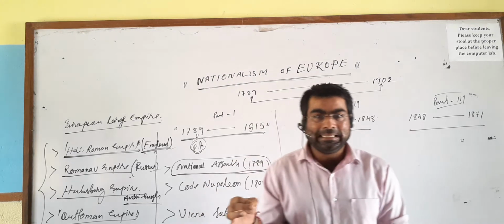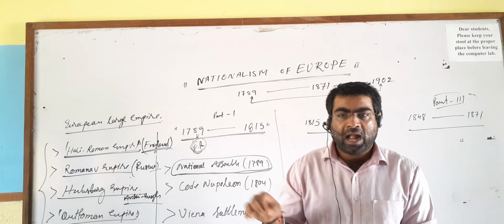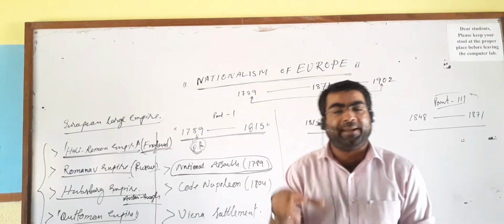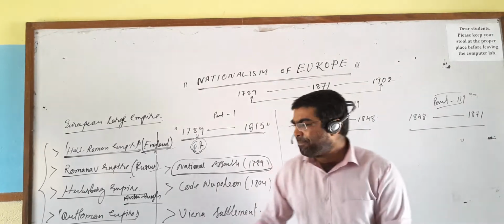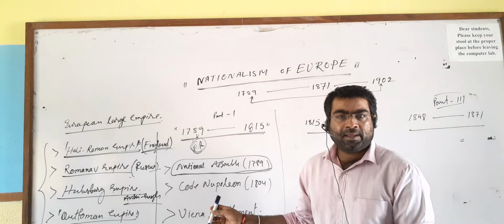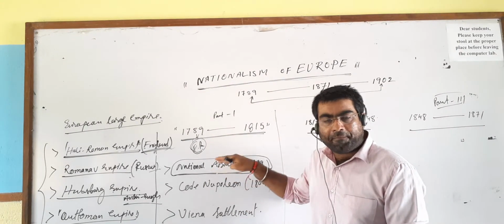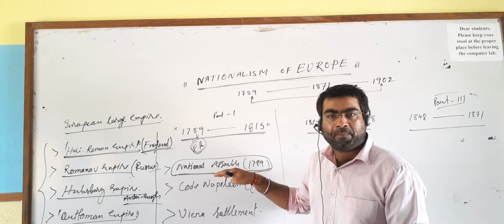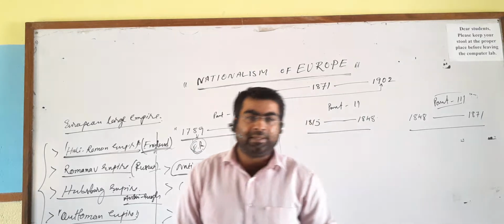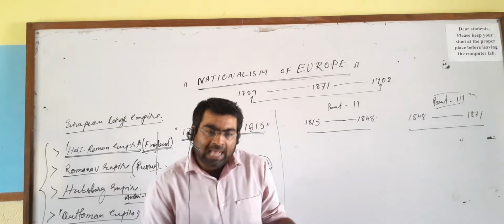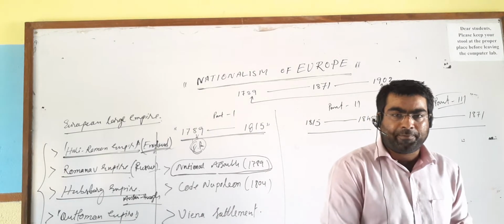So these things, when they were implemented, the French people were quite happy. These steps of the National Assembly were the first outbreak, or first milestone, to create nationalist feelings among the people of France as well as in other parts of Europe.